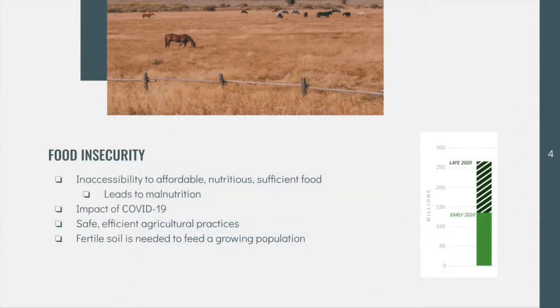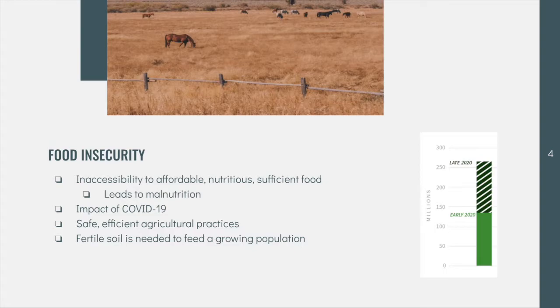Food insecurity is the lack of access to enough affordable and nutritious food. This can lead to malnutrition, which creates a domino effect of other problems, such as high mortality and infection rates. Rates of food insecurity are rapidly rising due to farmers not being able to keep up with an increased demand of food. This issue is also being worsened by COVID.